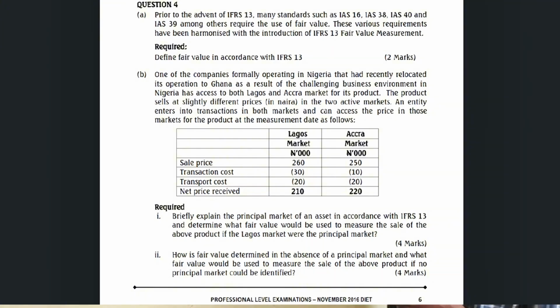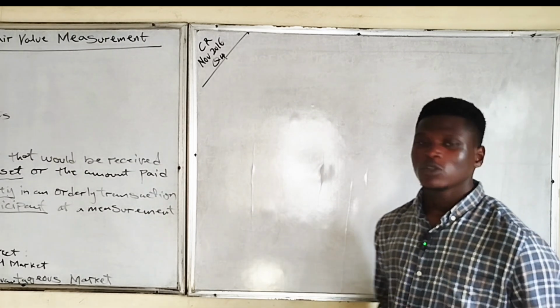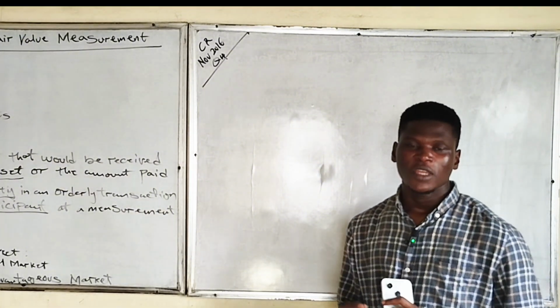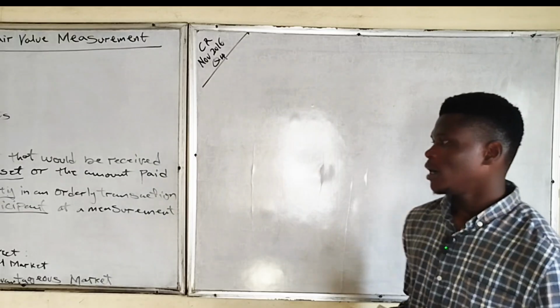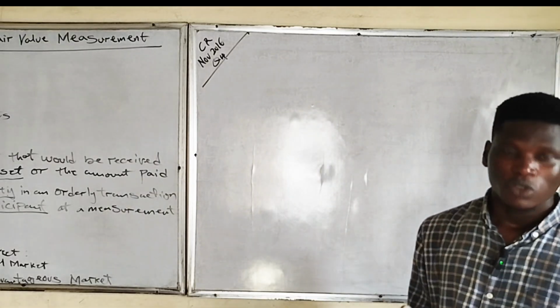So the A part: define fair value in accordance with IFRS 13, which we've done, as the amount that will be received to sell an asset or the amount that will be paid to transfer a liability in an orderly transaction among market participants at a measurement date. That's fair value, just like we've defined.